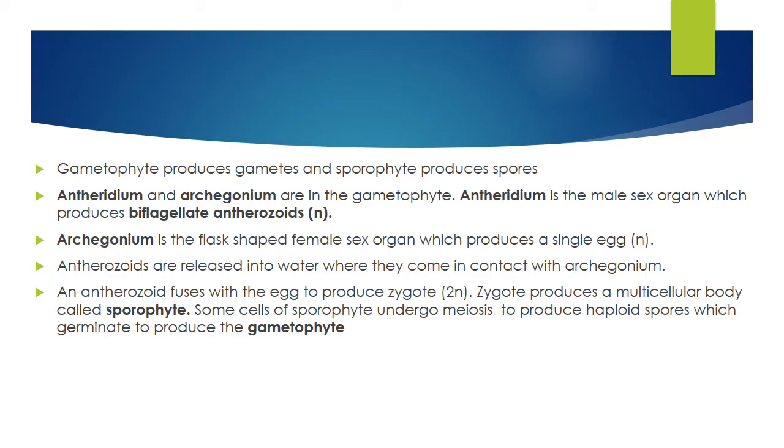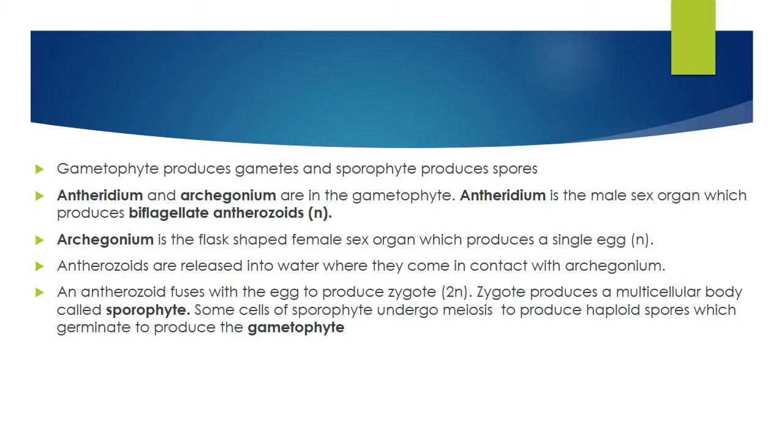If you look into the reproductive system, it contains antheridium and archegonium. Antheridium is the male sex organ, whereas archegonium is the female sex organ. Antheridium normally produces antherozoids, which can be compared to pollen grains. Here the antherozoids have two flagella, biflagellate. Archegonium is a flask-shaped female sex organ which normally produces only one egg. Antherozoids are released into water, where they come into contact with the archegonium. You can imagine it like hydrophily, water pollination, similar to that.